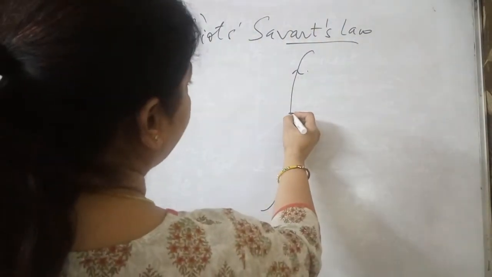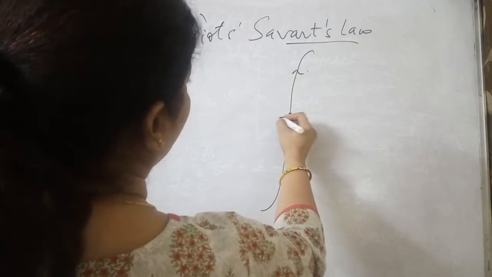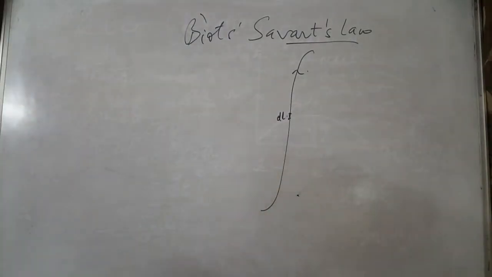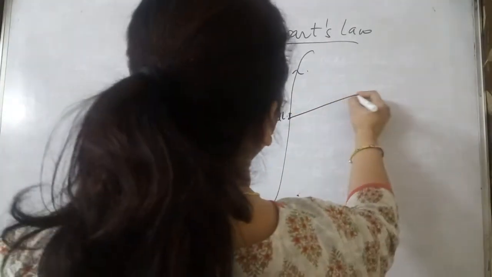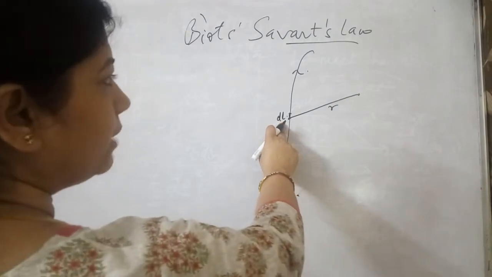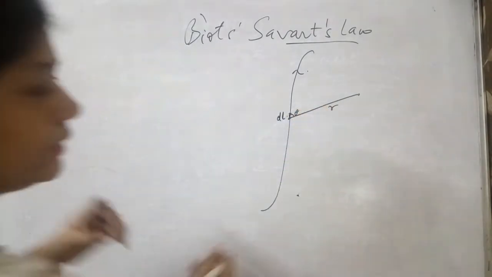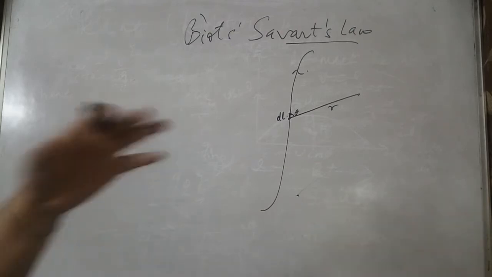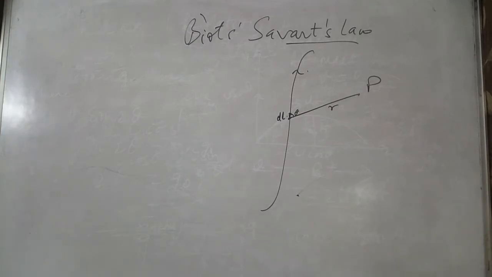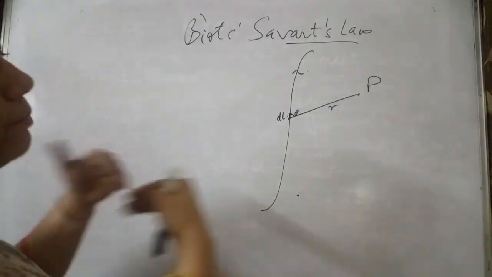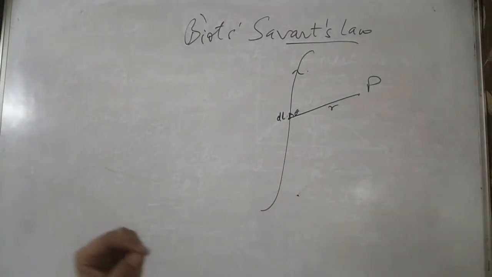If we take a very small elementary part, dl, of this wire, and P is the observation point at a distance r from this elementary portion, making an angle theta, let us assume P is the point. What exactly was noticed is that the small magnetic field given by this elementary current element dl depends on certain factors, and that is what we are going to find out.